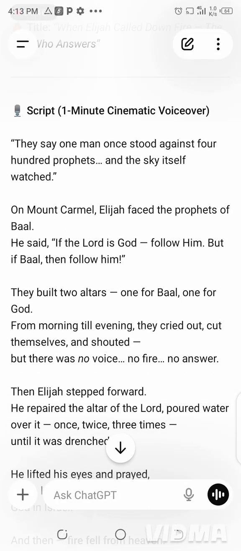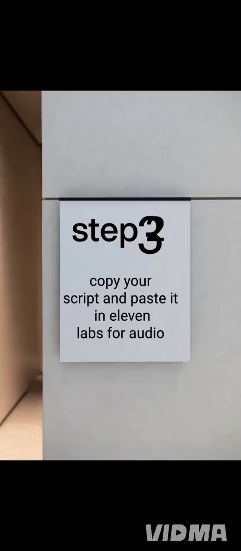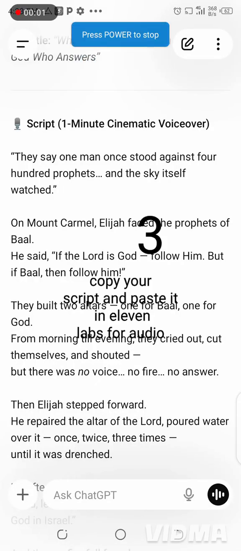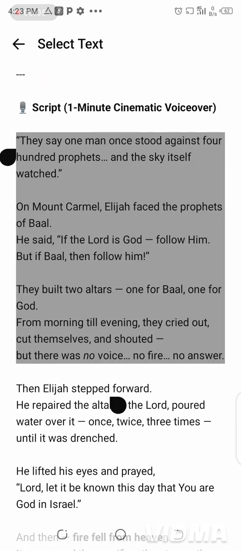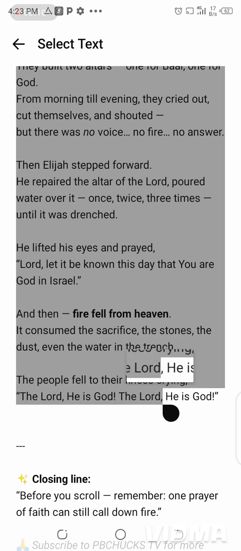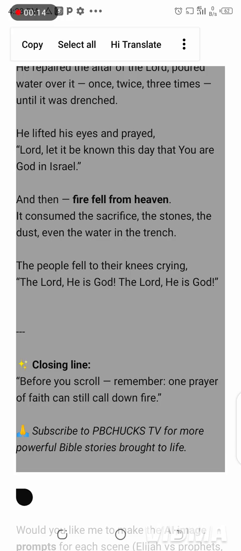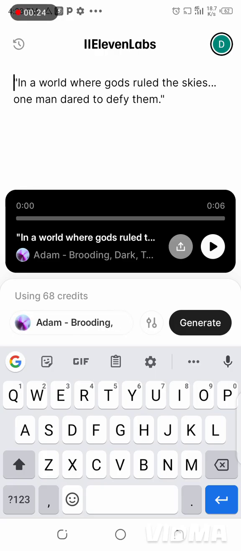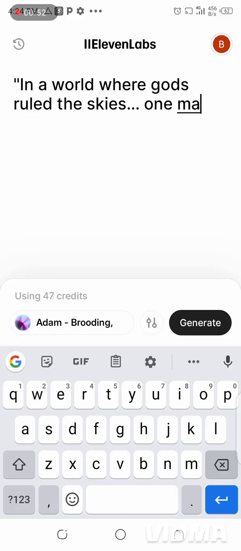But let me not waste your time. Let me just take it to the part where you will copy your script. So that's how I did it. I finished my whole script. So I'll copy the whole script from the start till the end, the closing line. The reason why mine has a closing line is because this is not the first time I'm using it, and I usually post on YouTube. That's why yours might not have that, but just carry it to the ending.